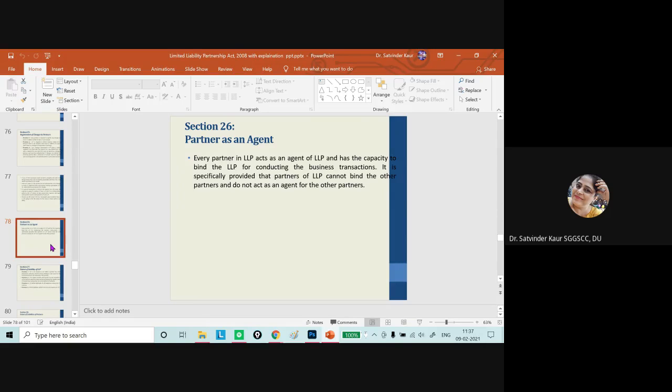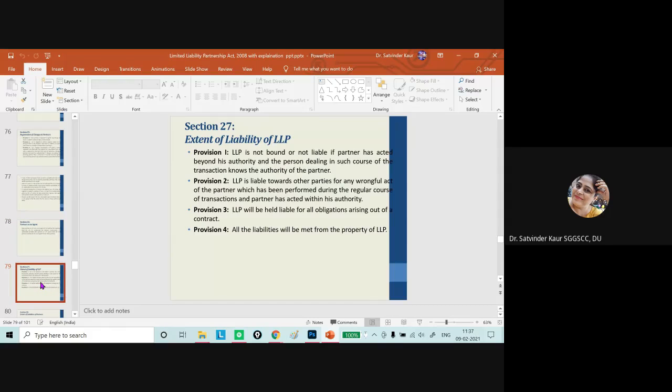Every partner in an LLP acts as an agent of the LLP and has the capacity to bind the LLP for conducting the business transaction. It is specifically provided that partners of an LLP cannot bind the other partners or act as an agent for the other partner. Hence, the rule of mutual agency does not apply in case of LLP. So, it's a very important point you need to remember.